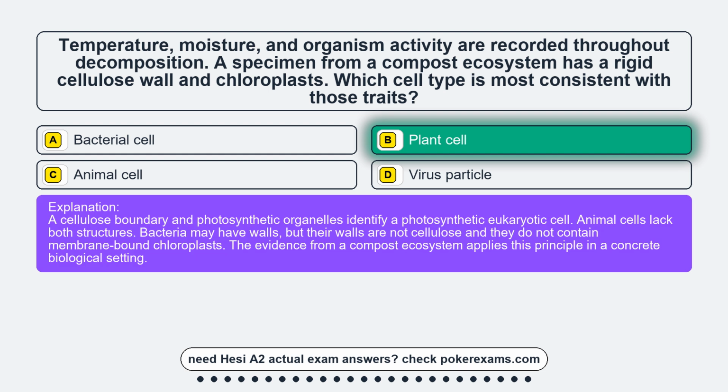A cellulose boundary and photosynthetic organelles identify a photosynthetic eukaryotic cell. Animal cells lack both structures. Bacteria may have walls, but their walls are not cellulose and they do not contain membrane-bound chloroplasts. The evidence from a compost ecosystem applies this principle in a concrete biological setting.